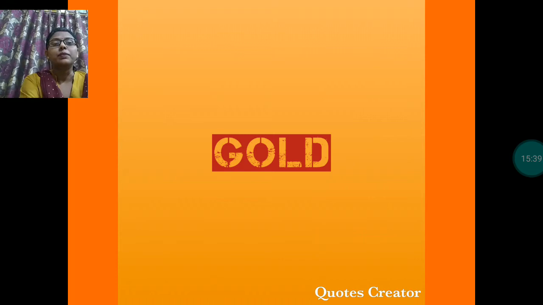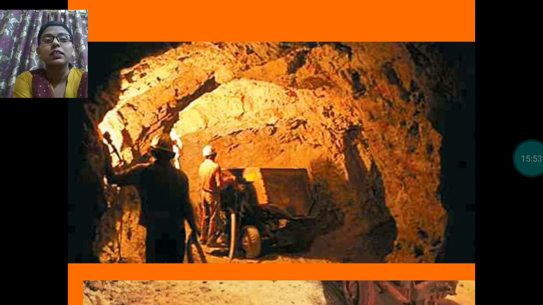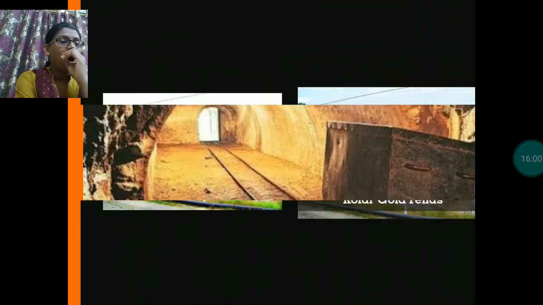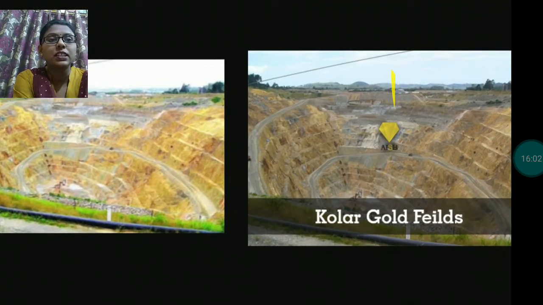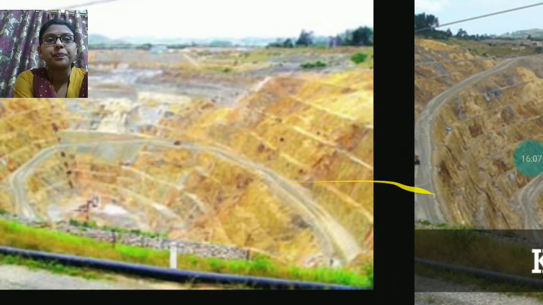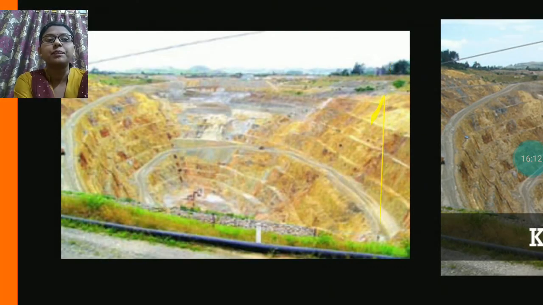Next one is gold. Gold is a very costly mineral. Here you can see this is the picture of Kolar gold mine. Here you can see this is also a gold mine from where gold is extracted. These are the pictures of Kolar gold mines. You can see from these mines gold is extracted.